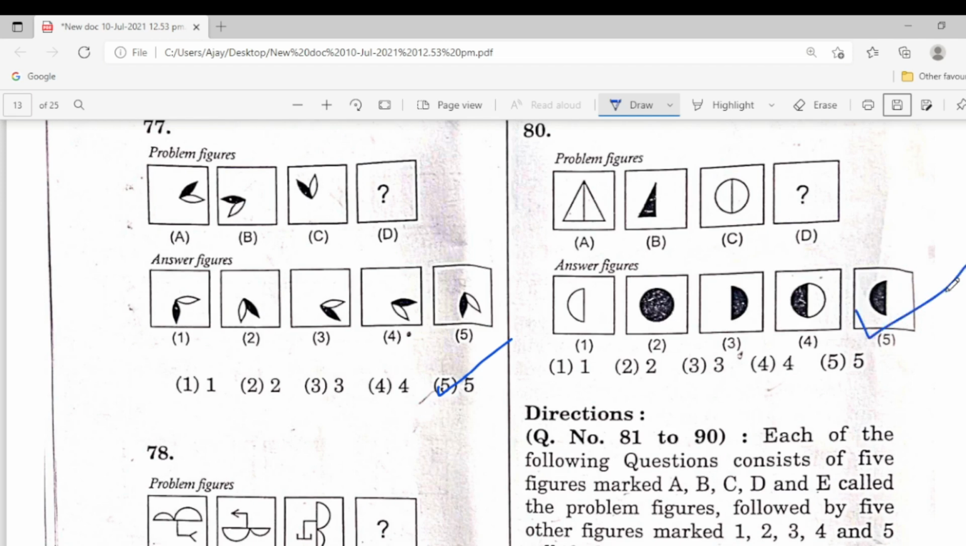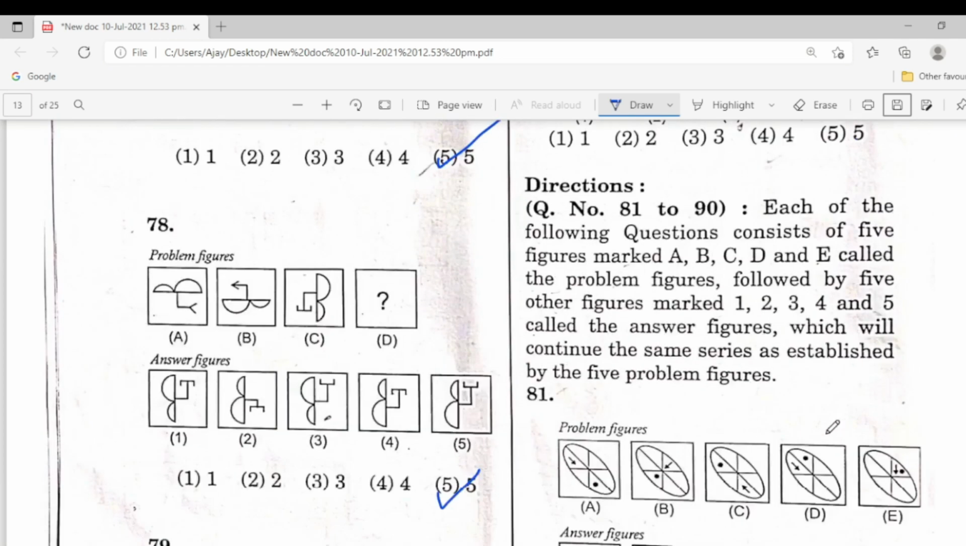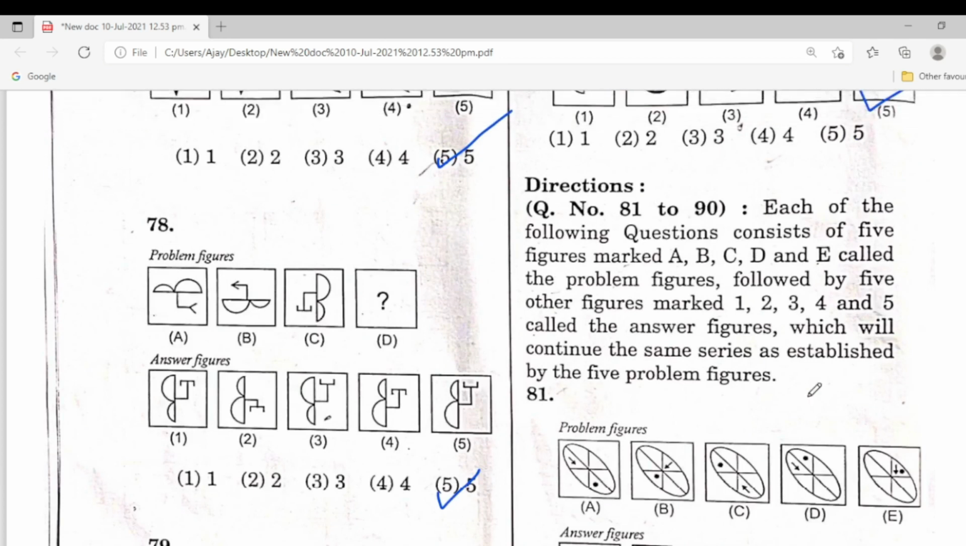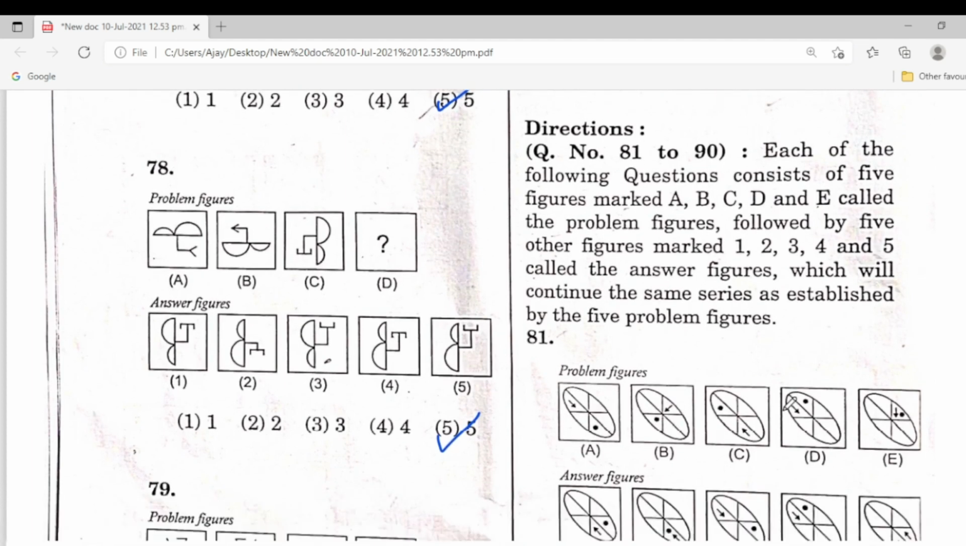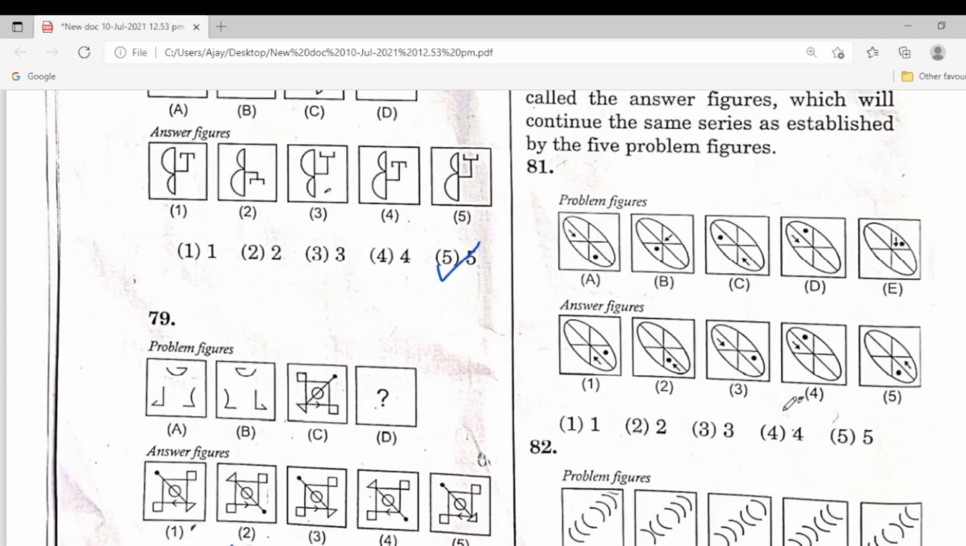This is the answer. Directions 81 to 90. Each of the following questions consists of 5 figures. So A, B, C, D and E are called the problem figure. So 5 answer figures are also there. You see the problem figure. How to change problem figures? Next answer figure 81. So this is it.